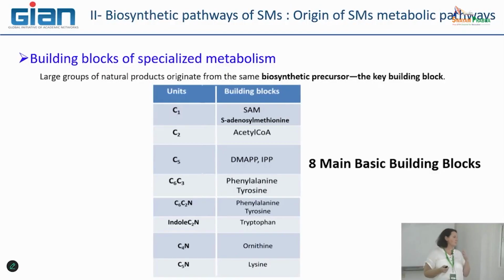And finally, when we observe all the metabolic pathways we have already known and deciphered, we have found only these 8 building blocks. Okay, so here they are listed. Here are the carbons, the number of carbons that are involved, okay, at the start point of this metabolic pathway.